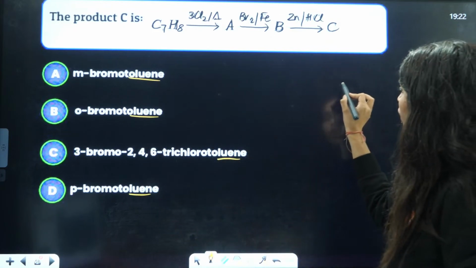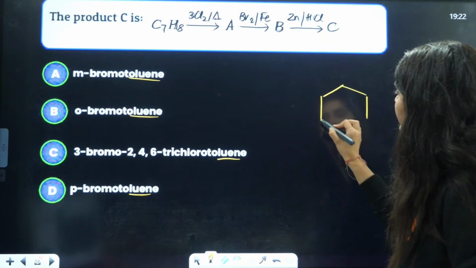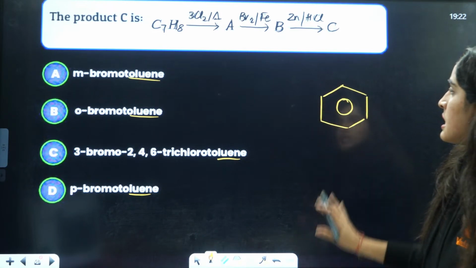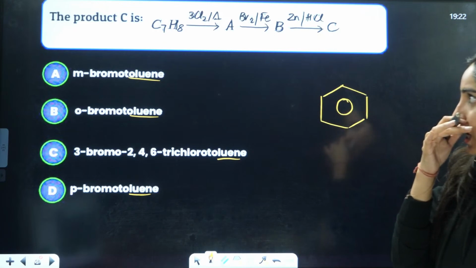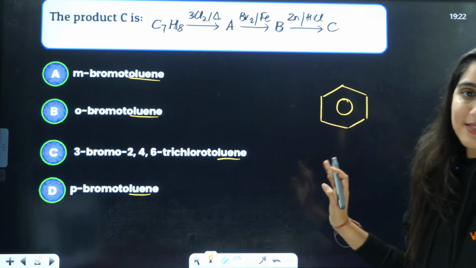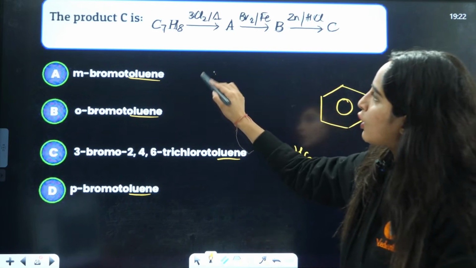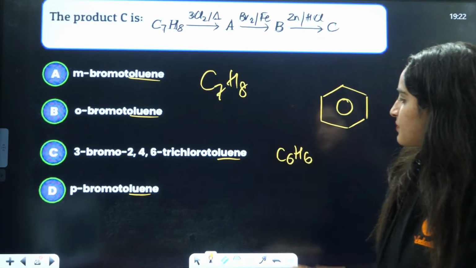That means they are talking about a cyclic ring. Right? In the first option, we know that this is C6H6, but here they are talking about C7H8.